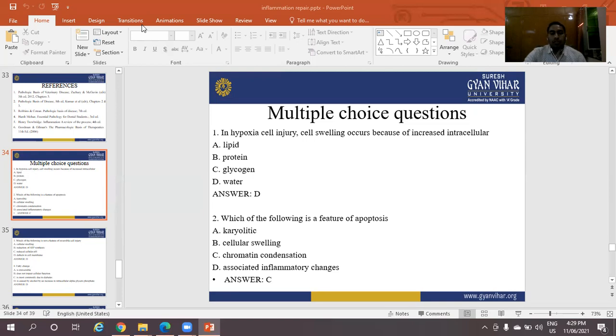Second question: which of the following is a feature of apoptosis? A is karyolysis, B is cellular swelling, C is chromatin condensation, and D is associated inflammatory changes. The right answer is C, chromatin condensation.